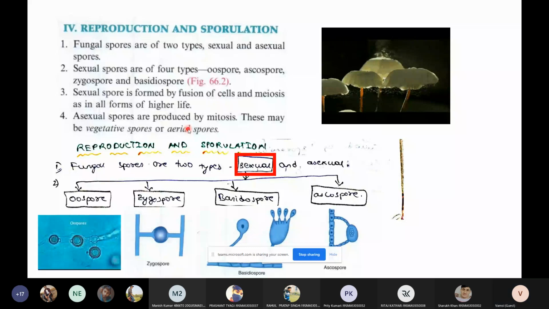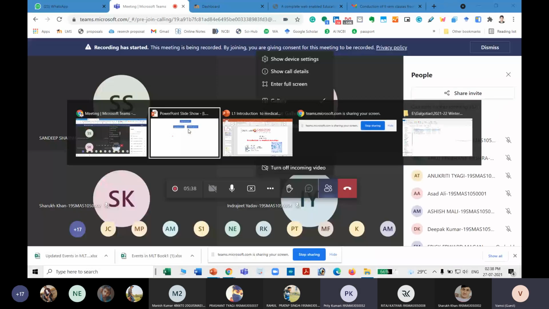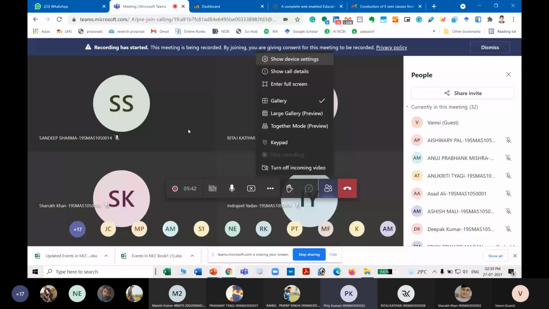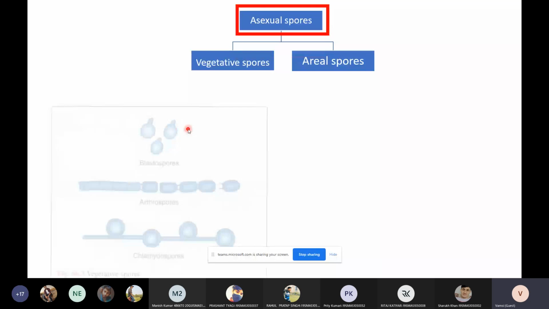Then the next one is asexual spores. These asexual spores are divided into 2 types. We have the spores that are present below the medium, called vegetative spores, and the spores that are present above the medium, called aerial spores. Coming to the vegetative spores, can anyone say the 3 types of vegetative spores? Students, what are the 3 types of vegetative spores? The blastospore, arthrospores, and chlamydospore. Very good. Blastospores, arthrospores, and chlamydospores.